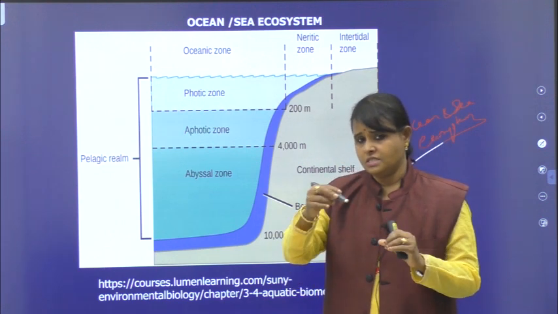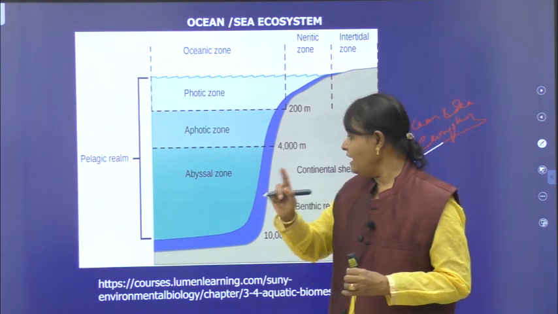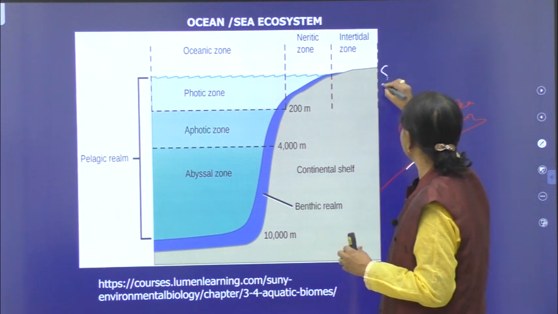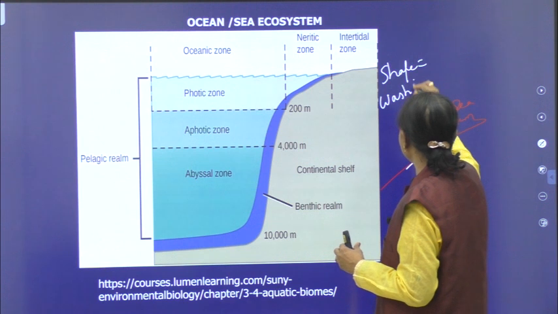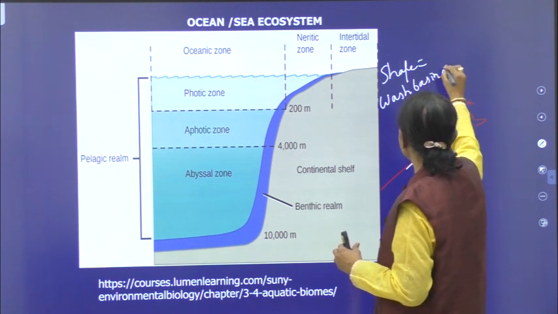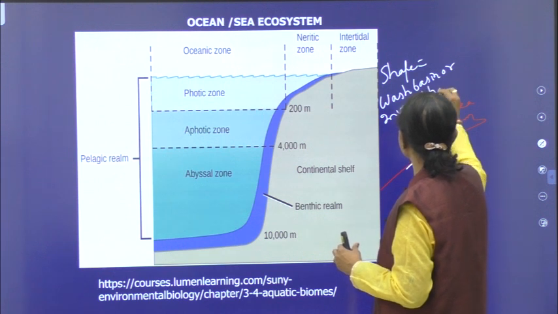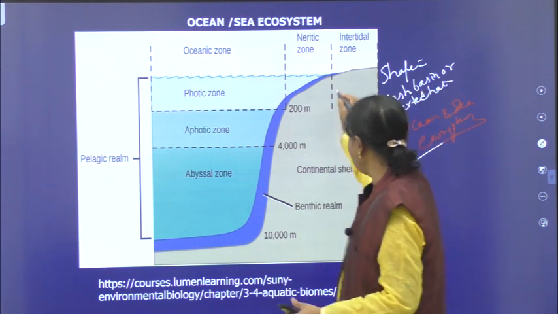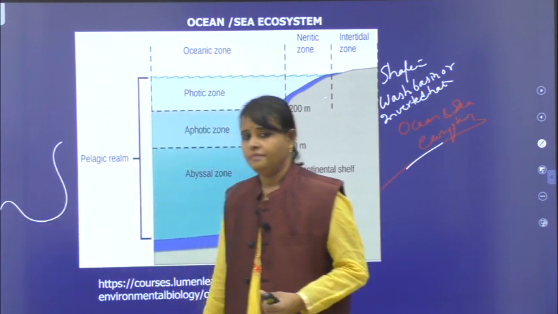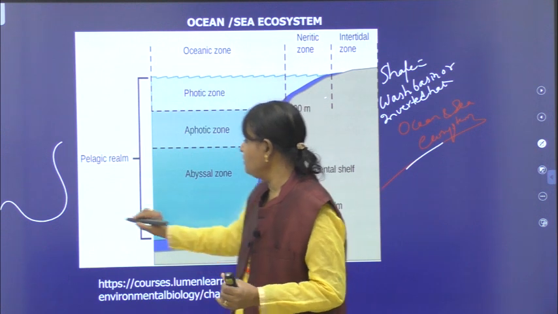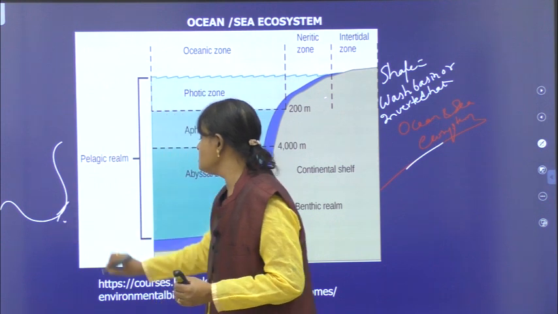Ocean, let me discuss some points regarding this ocean and sea. If you identify the shape, all of you write down, the shape of this ocean or sea is a vast basin or inverted hat-like structure. So, like this, it is an inverted hat. You can see here, like this it will be. It is a wash basin or inverted hat-like structure.